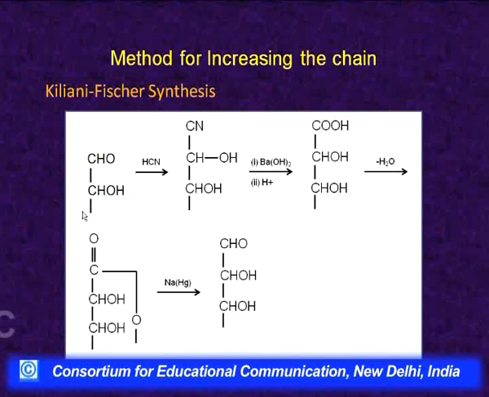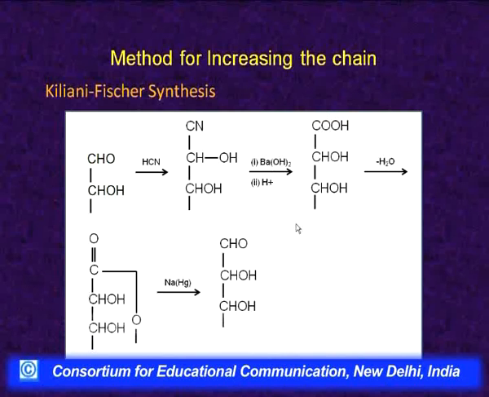I have not shown the lower part, whatsoever the carbons were there, that part is here, but it was a 2 carbon portion here, now we have a 3 carbon portion here. So, this is aldehyde, this is the another carbon which was earlier aldehyde, has now become CHOH and it is now an asymmetric carbon atom, and here we are having a mixture of 2 isomers.